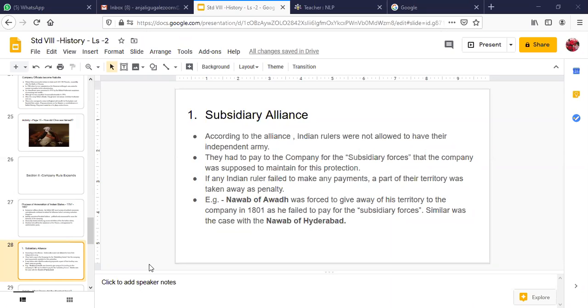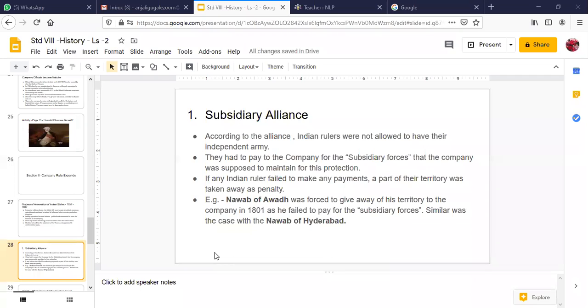Suppose you are keeping an army, you have to give them their salaries every month. So instead of keeping your own army, you have to depend on the East India Company to provide you troops for your protection. You have to provide payments and salaries to these subsidiary forces. And in case you are unable to make these payments, what will be the repercussion? The repercussion will be that a part of your territory will be taken away as a penalty by the East India Company. I hope the subsidiary alliance is clear to all of you.